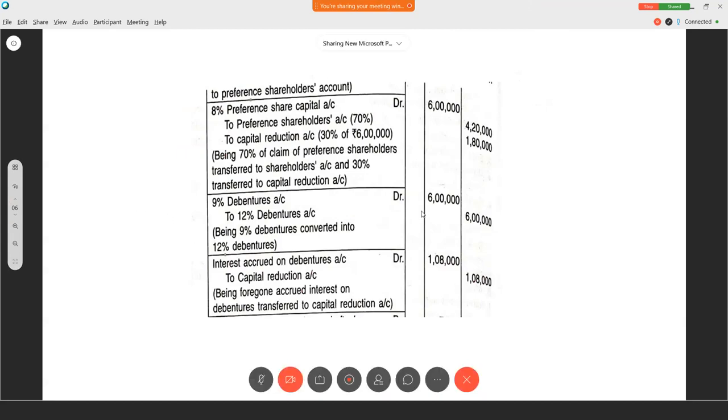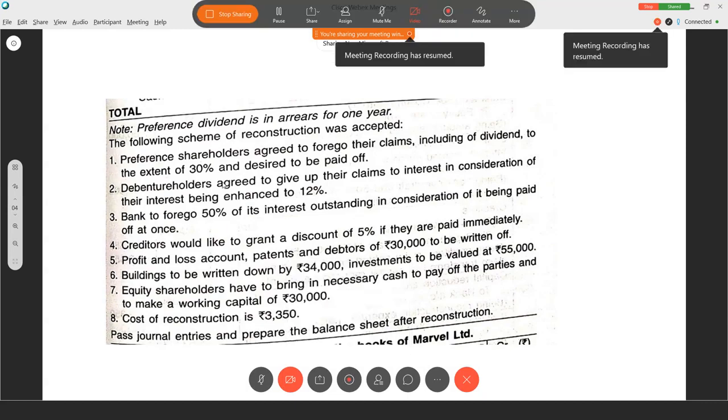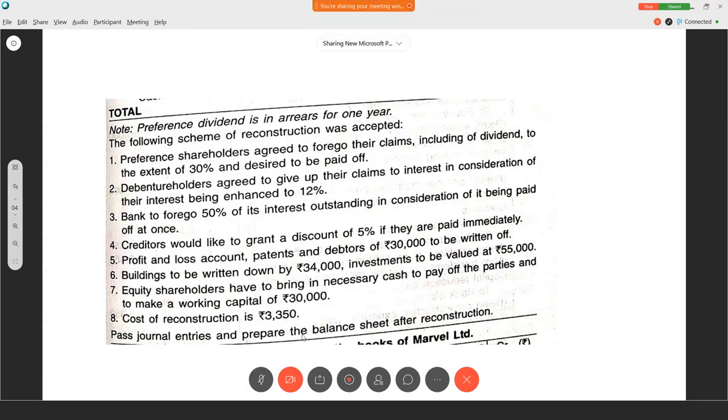Conversion first: 9% debentures account debtor to 12% debentures account. Correct? Old to new. So we have converted 6 lakh. Then what did they say? They are ready to sacrifice the interest, right? So what is the journal entry? Interest accrued on debentures account debtor to capital reduction account. So this is a saving for us. When we get the gain, capital reduction account should be credited. Clear? 1 lakh 8,000. The next we'll see.